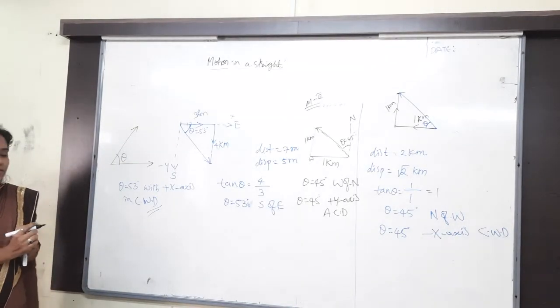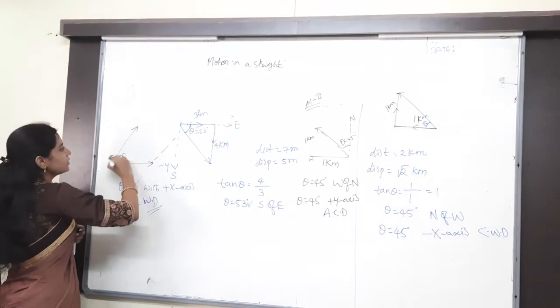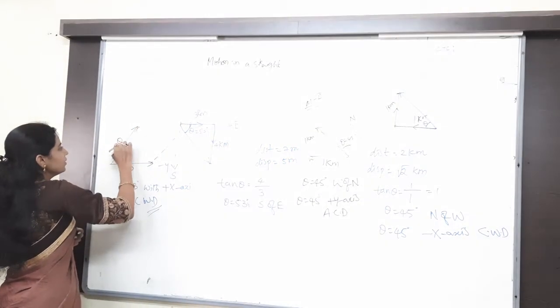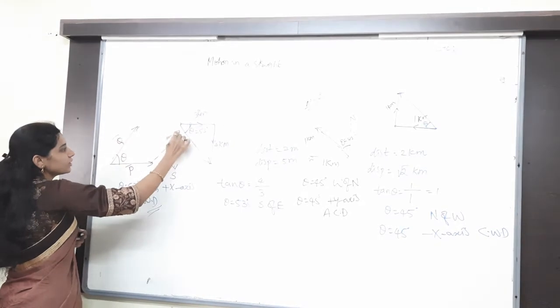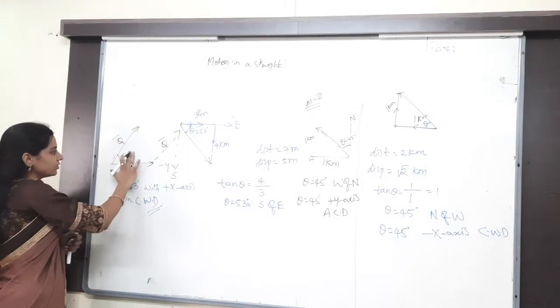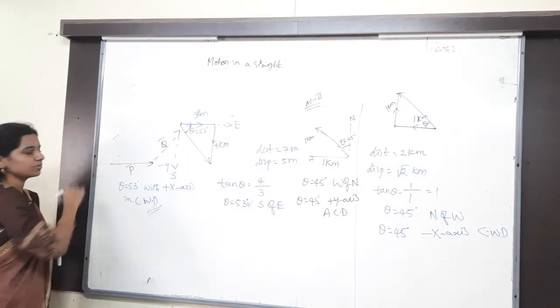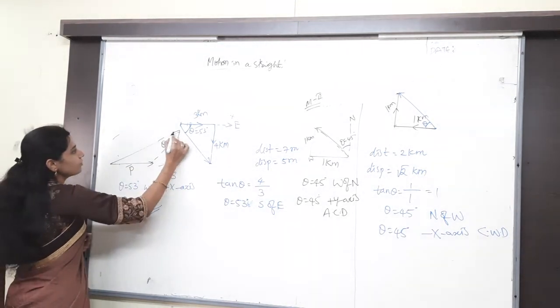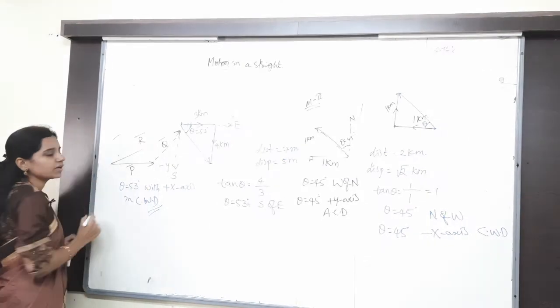Theta between the vectors. Let me take this as P bar, and this is Q bar. Here this is Q bar also. Now this is there or not there, there is no problem at all. Yes, sir. So the resultant will be from the initial to the final. This is the R bar.